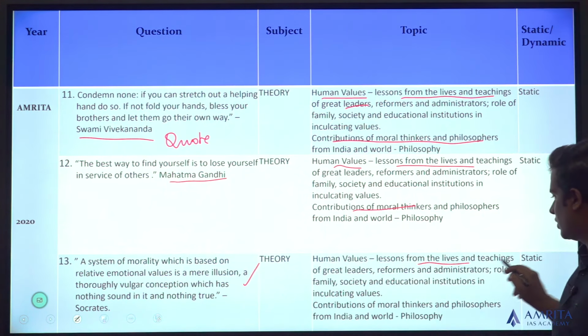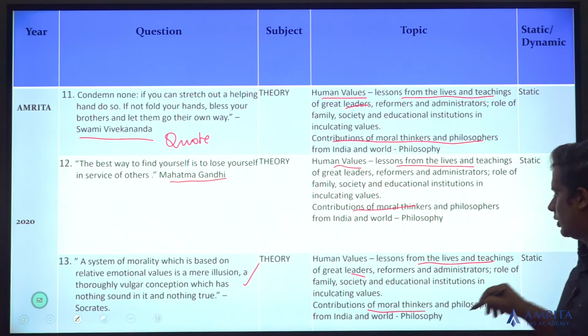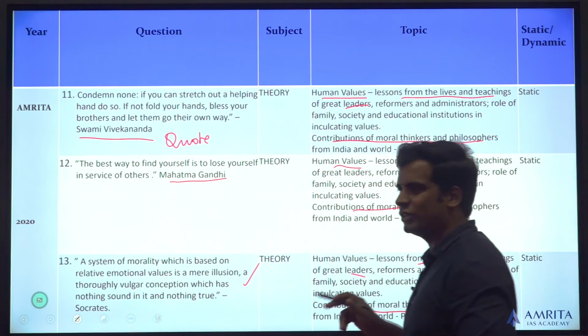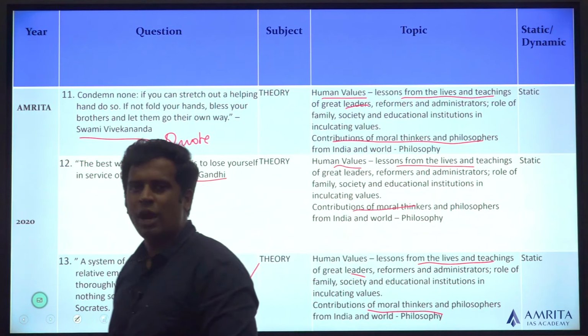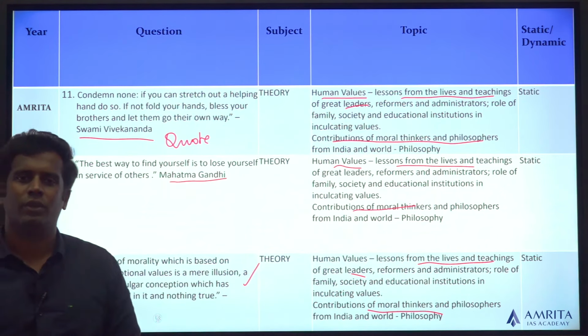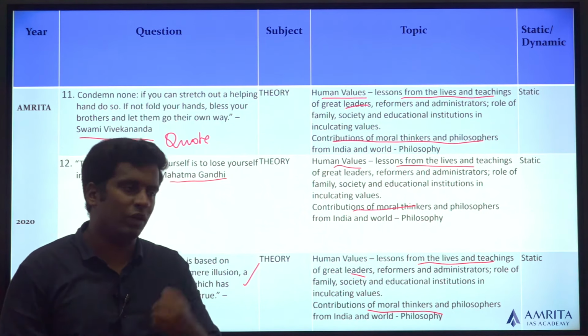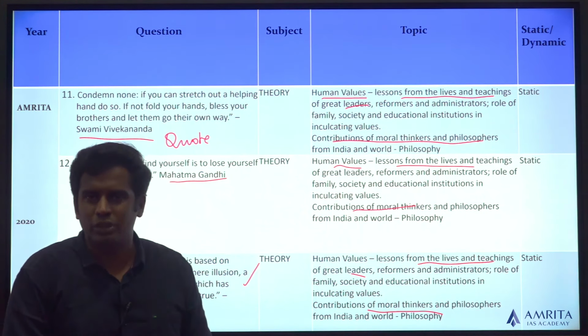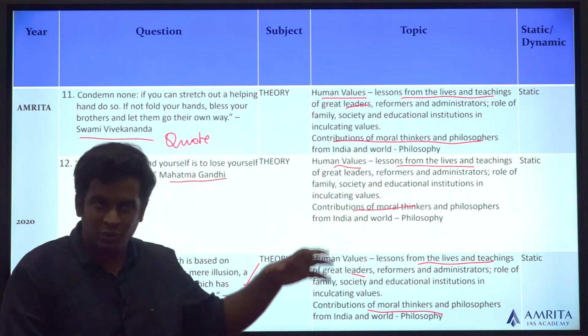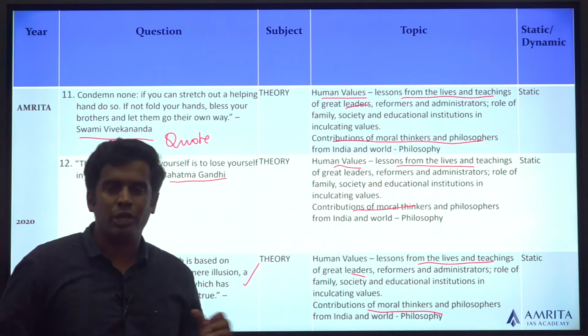Contribution, lessons from lives and teachings of great leaders, contribution of moral thinkers. In short, of the 13 theory questions that have been asked, everything has been on the basis of philosophy. Almost the majority of the questions have been on the basis of philosophy, with few questions on behavioral ethics and administrative ethics as such. This is how the theory part of the 2020 question paper has been.